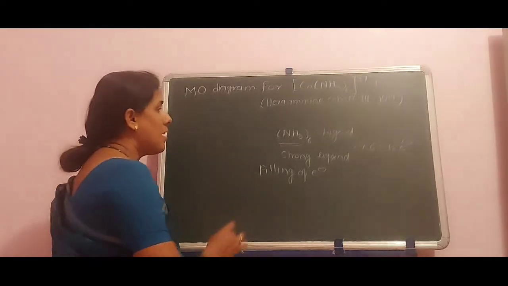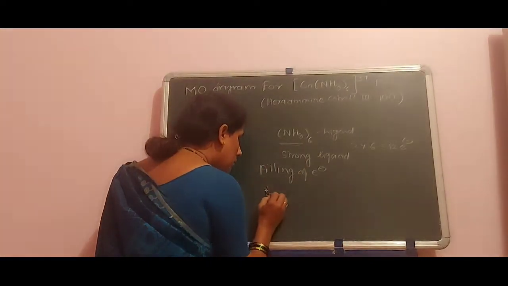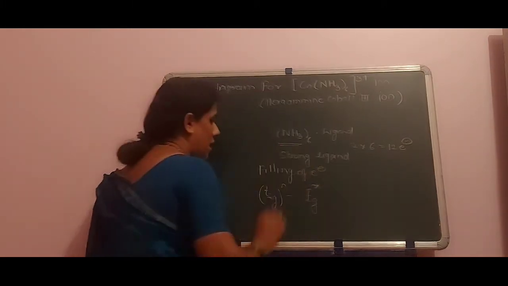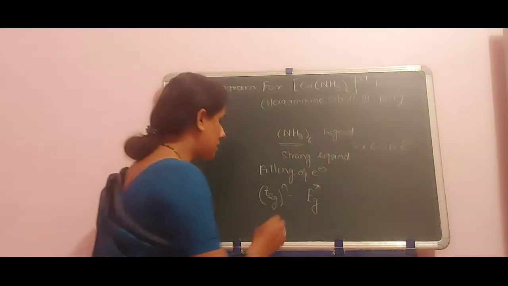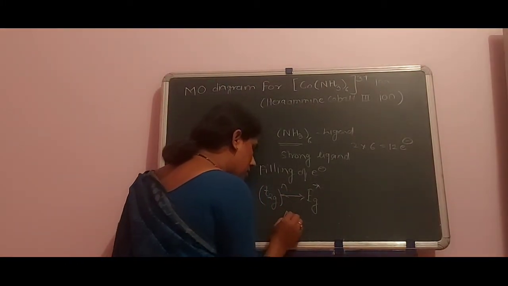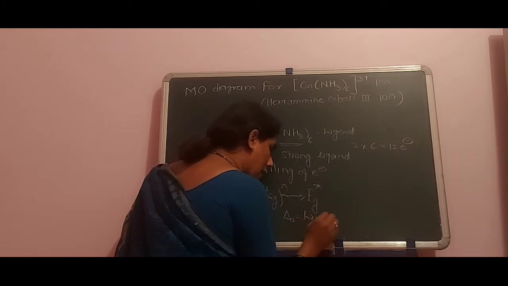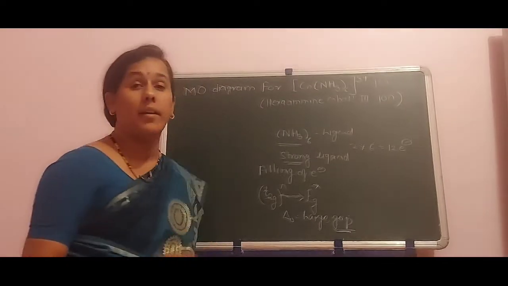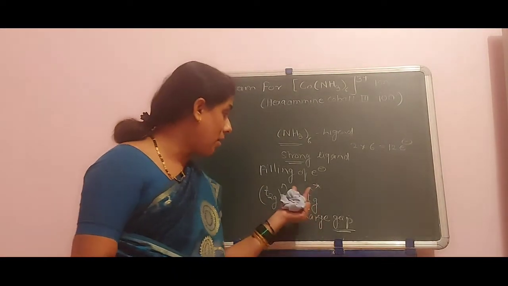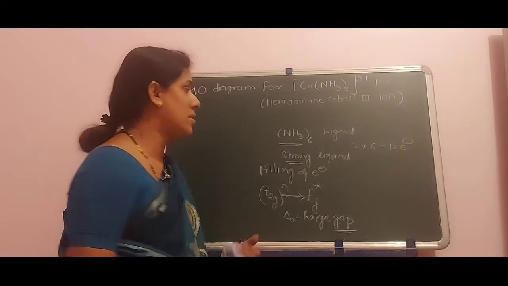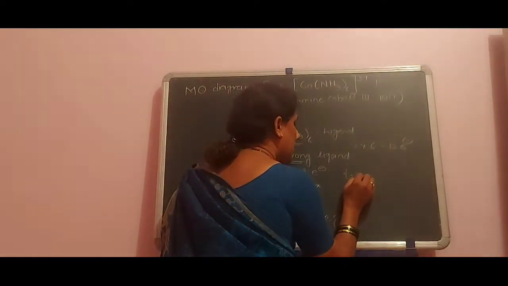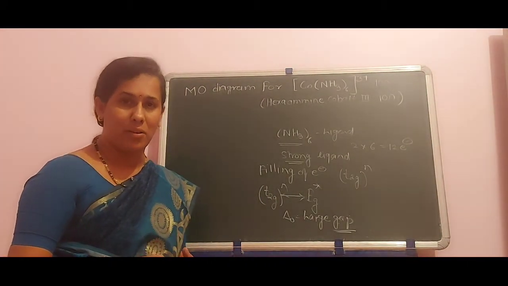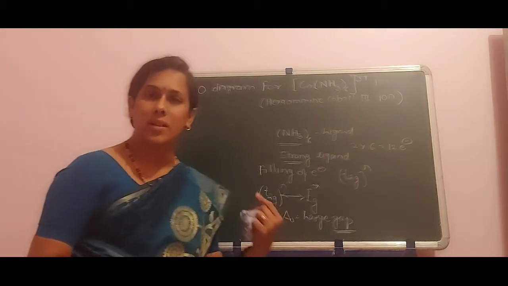But due to the large gap between the T2g non-bonding and the antibonding eg* orbitals, Delta 0 is a large gap, and due to this large gap and a strong ligand, electrons are placed only in the t2g non-bonding orbitals, which belong only to the center metal ion.